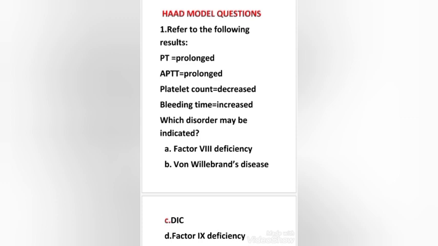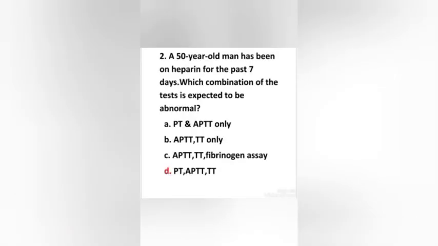Next question. A 50-year-old man has been on heparin for the past 7 days. Which combination of the tests is expected to be abnormal? PT and APTT only, APTT and TT only, APTT, TT and fibrinogen assay, PT, APTT and TT. Here the right answer is option D, PT, APTT, TT.